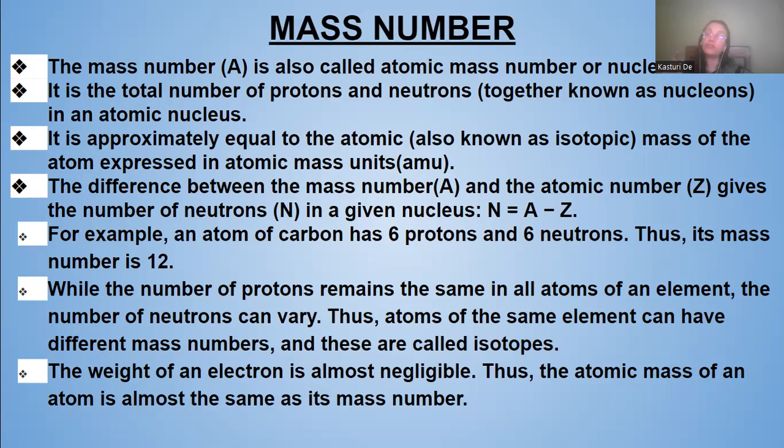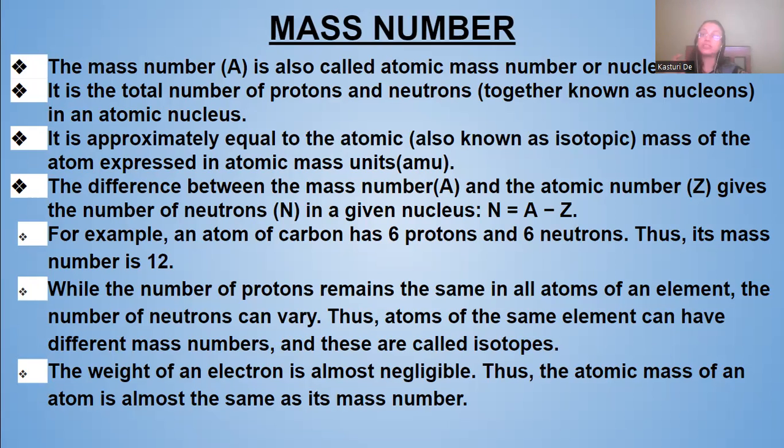The difference between the mass number and atomic number: mass number is bigger because it's a sum of the number of protons and number of neutrons, and atomic number is only the number of protons. So mass number minus atomic number gives the number of neutrons in a given nucleus.